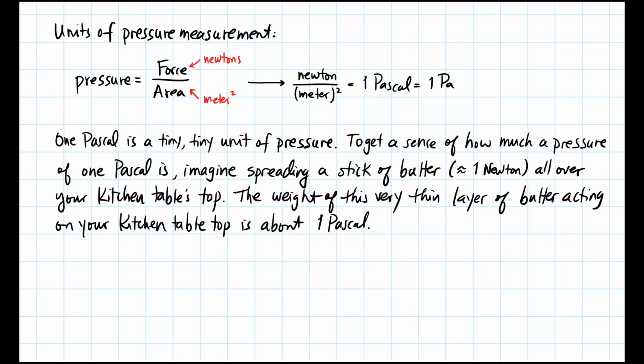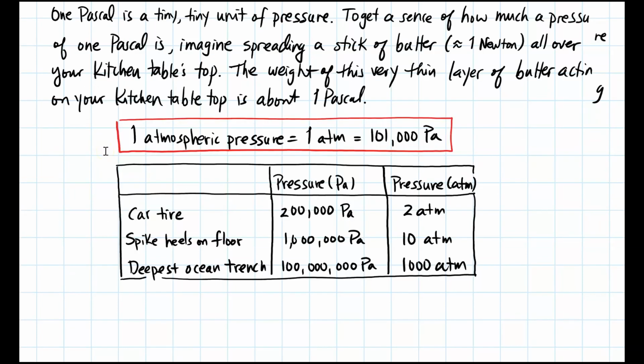And typically, ordinary pressures in everyday situations come in hundreds of thousands of pascals. The standard pressure that people typically refer to is 1 atmospheric pressure, which is written as 1 atm, which is 101,000 pascals.